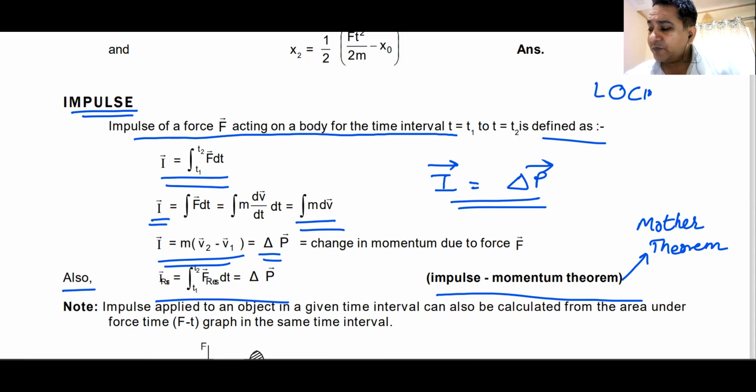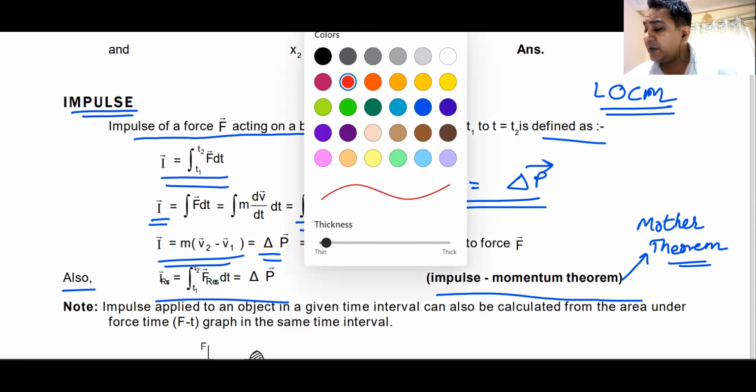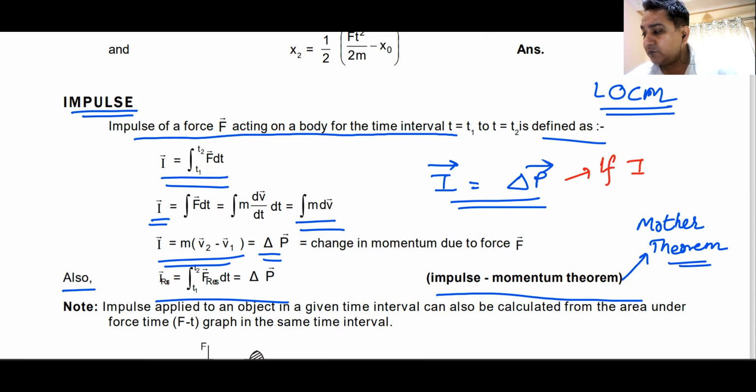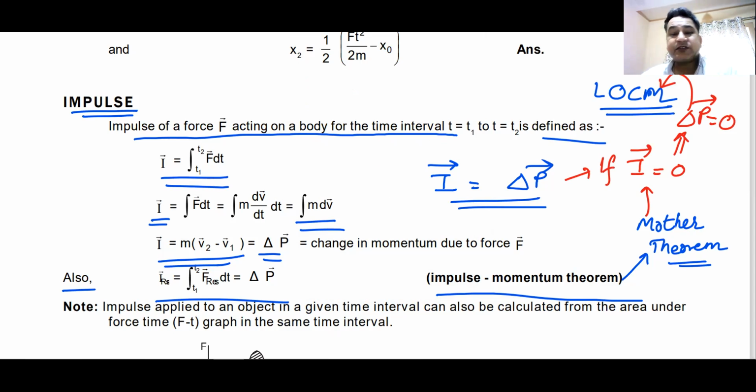Law of conservation of linear momentum, LOCM. Why do I call one the mother and the other the daughter? Because in the mother theorem, which is the impulse momentum theorem, if there is an impulse, the momentum will change. A special case of this would be if impulse is zero. That is a special case. If impulse is zero, then the change in momentum would be zero, and that becomes your law of conservation of linear momentum.